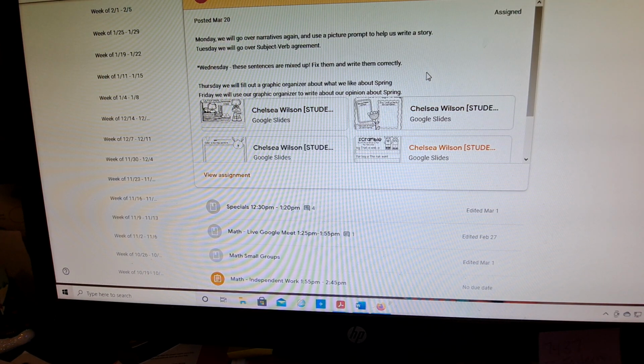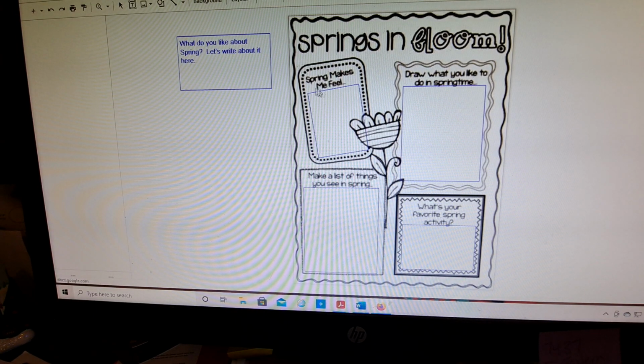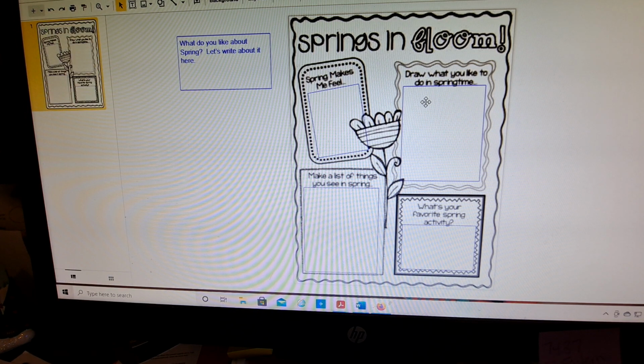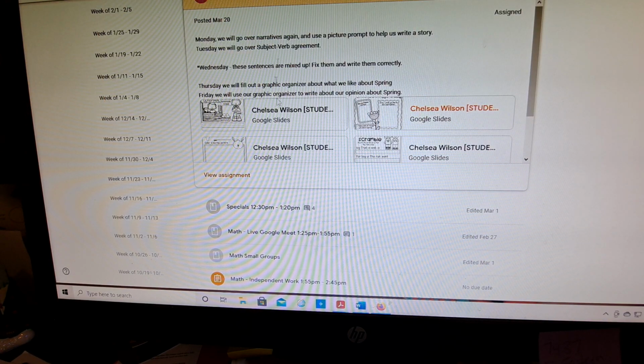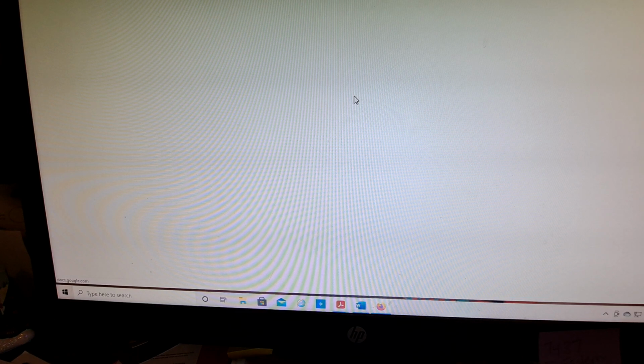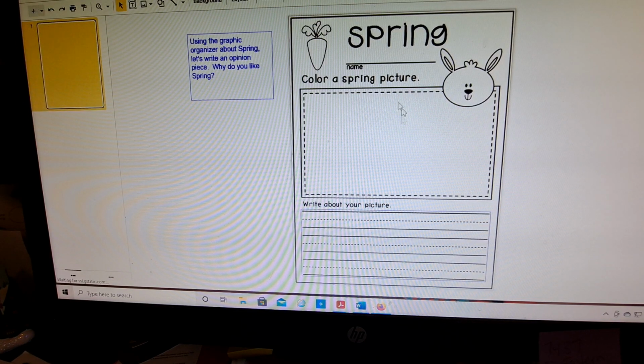Thursday, we're going to do a graphic organizer about spring so that on Friday we can use that graphic organizer to kind of write about spring. The graphic organizer is just spring makes me feel, what do I like to do, a list of things you see in spring, and what's your favorite spring activity. So we'll do that together, and then again Friday we can write on this sheet. And I know we can't really color a picture, but we'll write one of our favorite things about spring here.